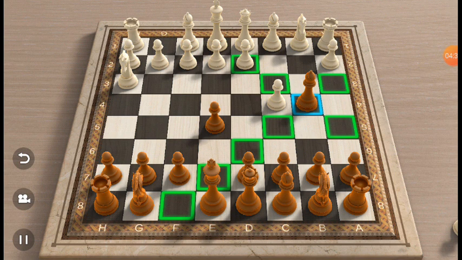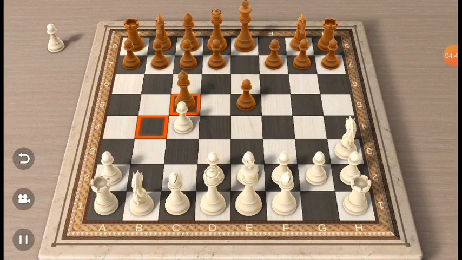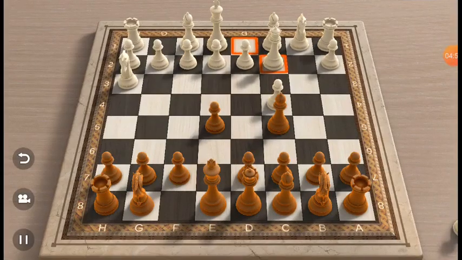Let's assume he comes in. Okay, now let's assume this guy comes in. I hope you can see another kind of emprise. You can see another pawn that is an emprise.